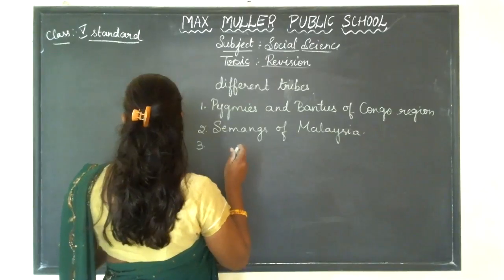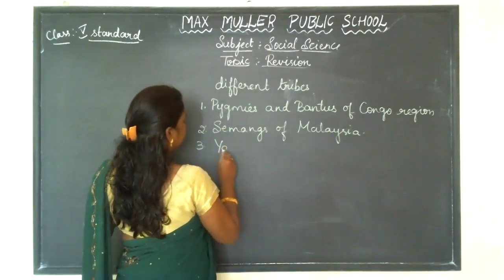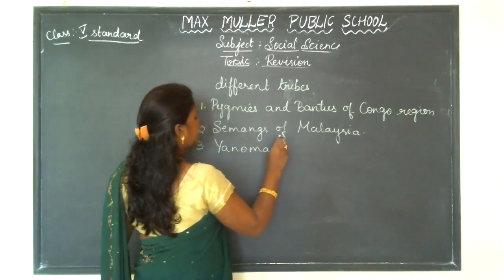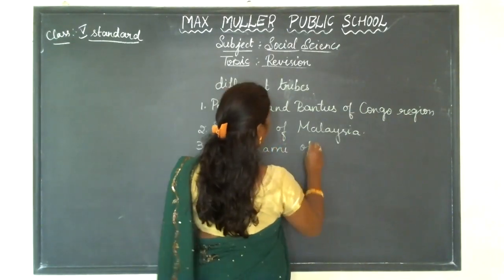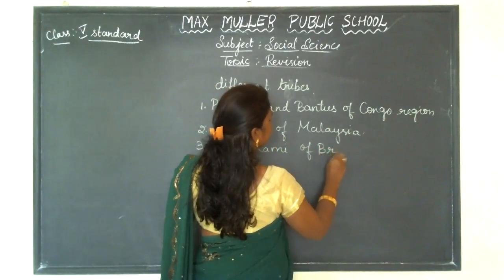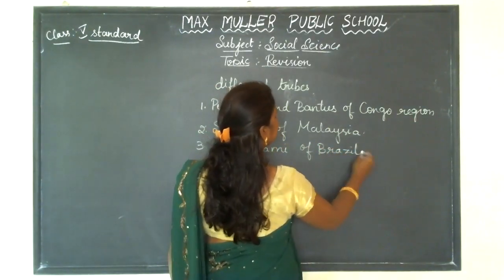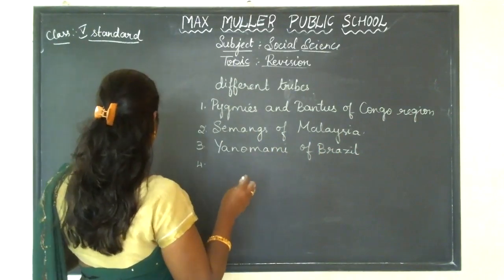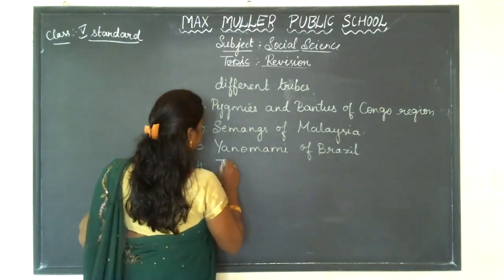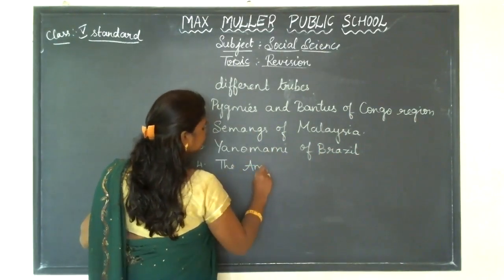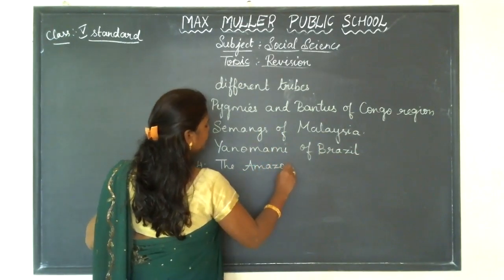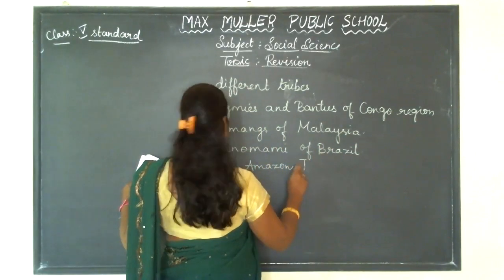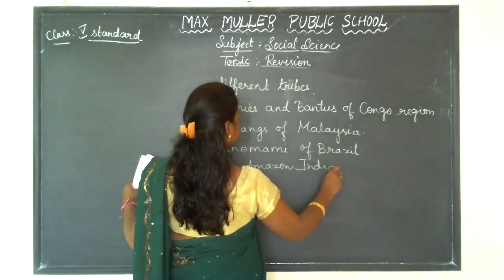The third one is Yanomami of Brazil. So in Brazil, the tribes are called Yanomami. The fourth one is the Amazon Indians. The Indians who are living in the Amazon are called Amazon Indians.